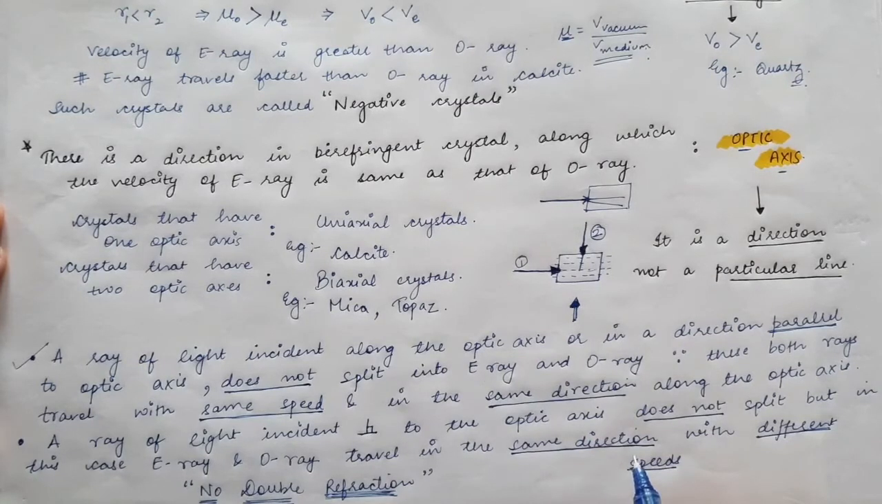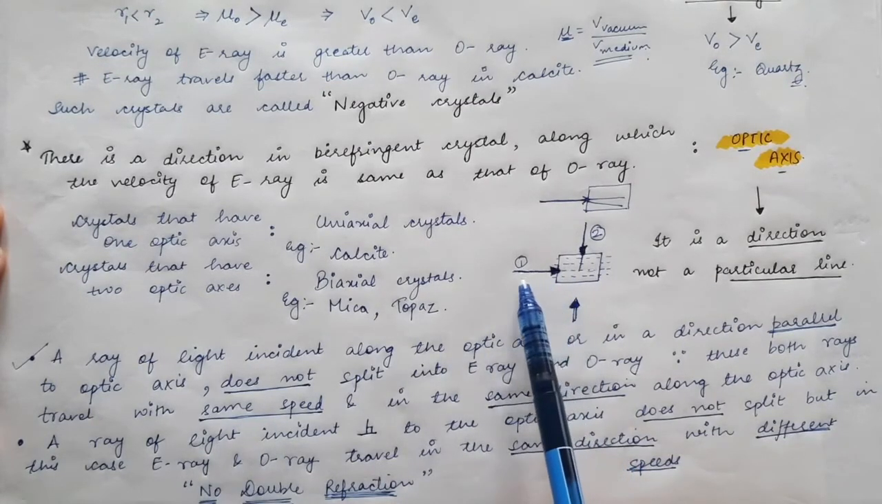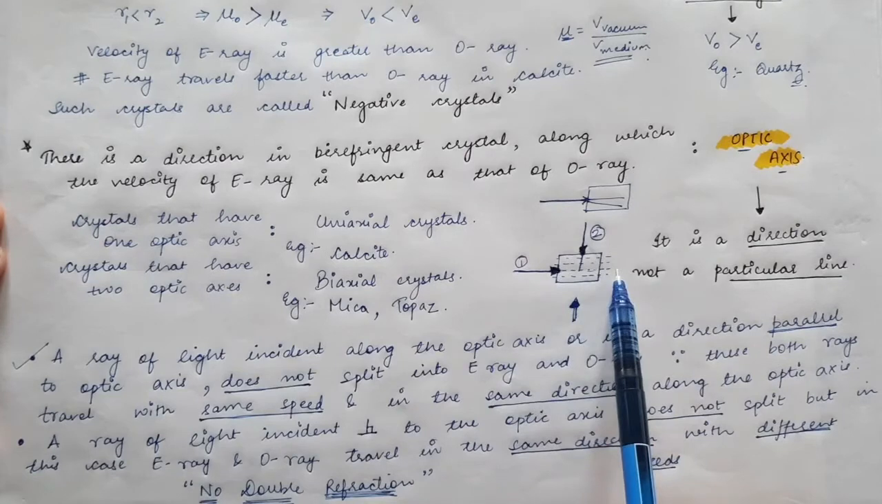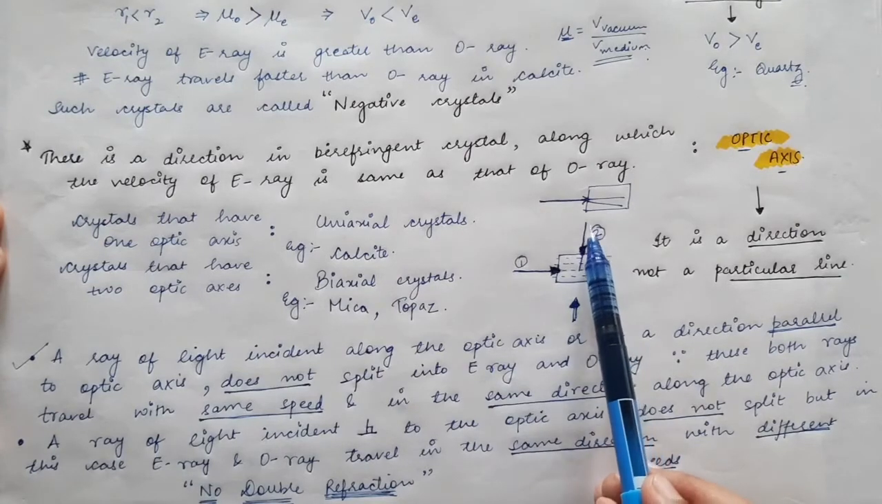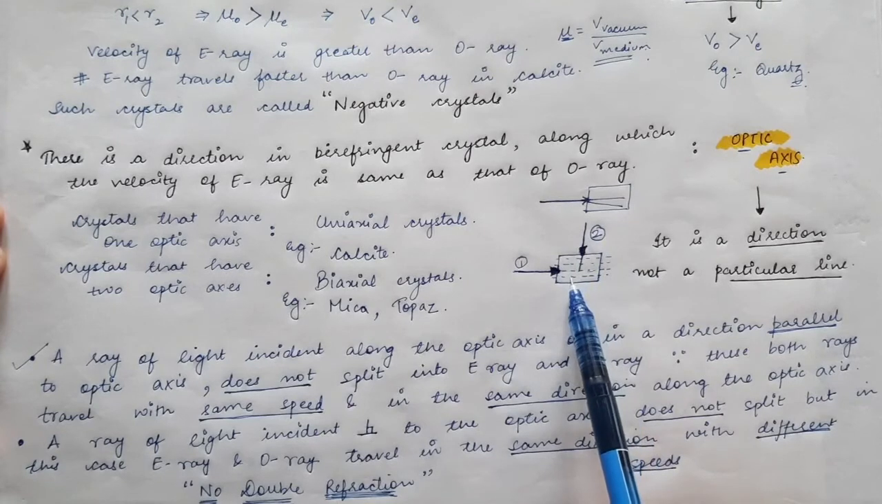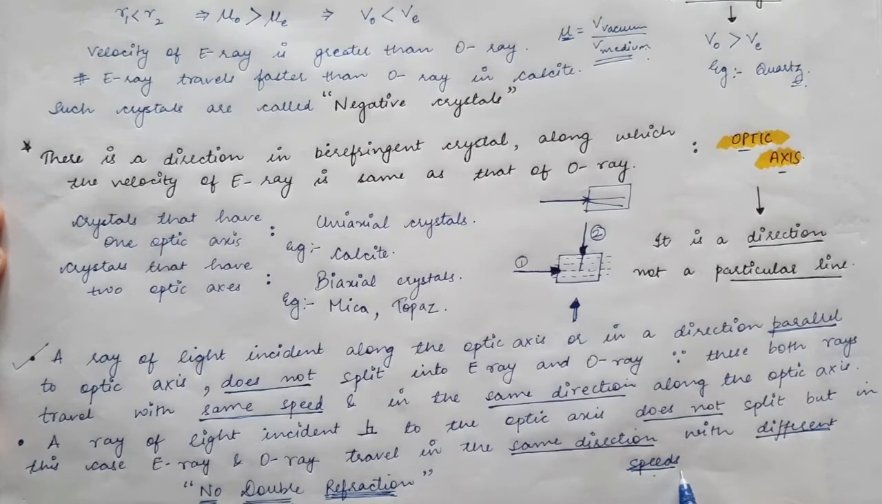So these are the two properties: when the ray of light is incident along the optic axis, then the E ray and O ray travel with the same speed in the same direction. And in the second case, when the incident light falls perpendicular to the optic axis of the crystal, the E ray and O ray will travel with different speeds in the same direction.